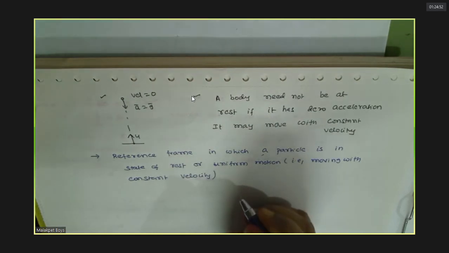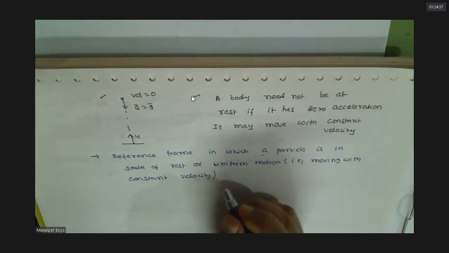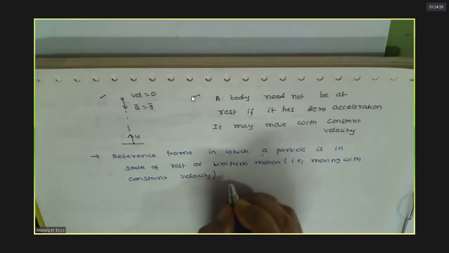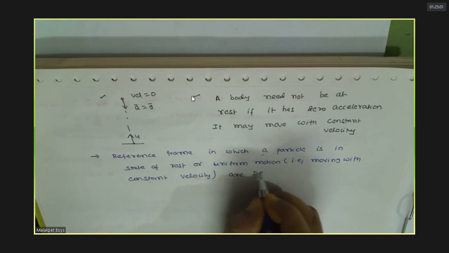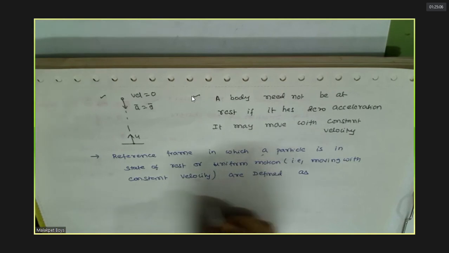Okay? Yes, sir. Understood this? Are called or defined as inertial reference frame.